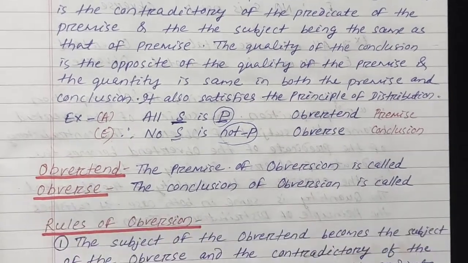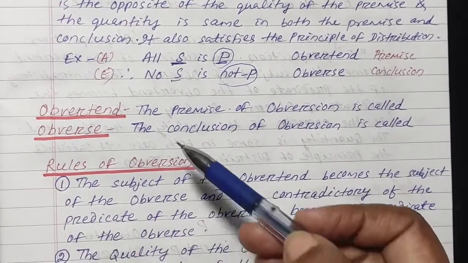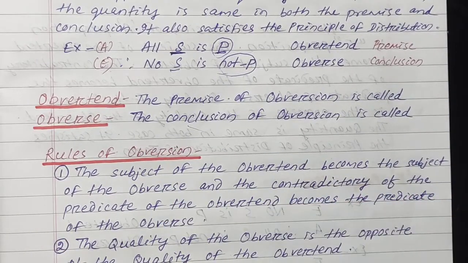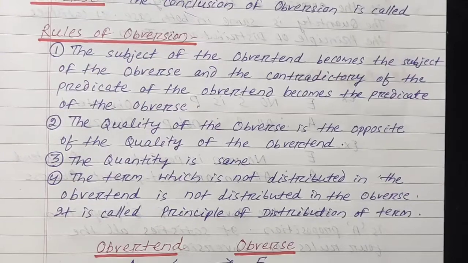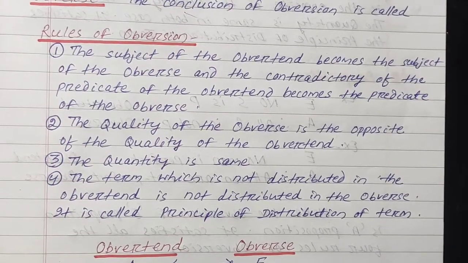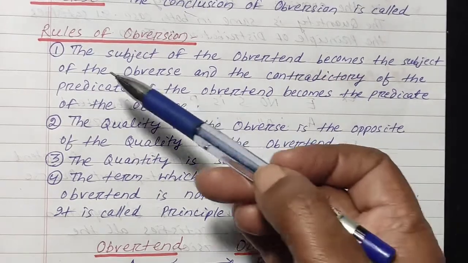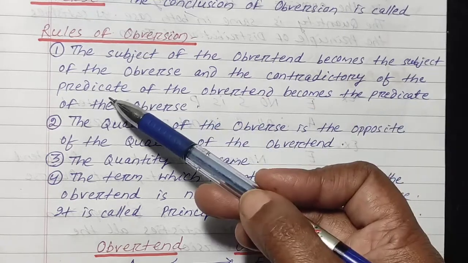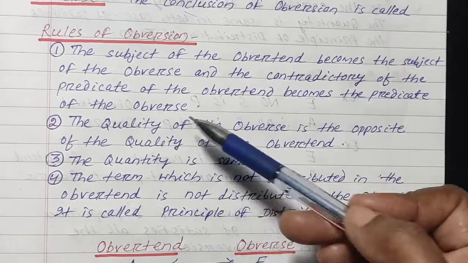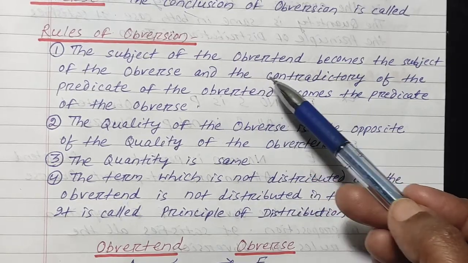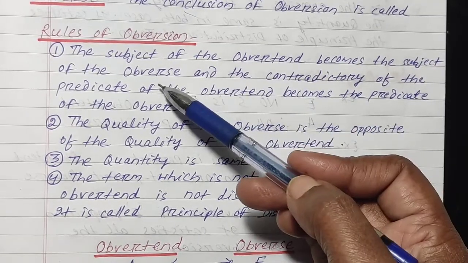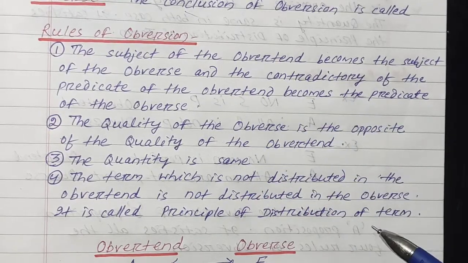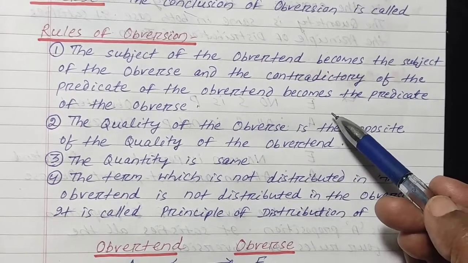Next, what is obvertend? The premise of the obversion is called obvertend and the conclusion of the obversion is called obverse. There are 4 rules in obversion. The first rule: the subject of the obvertend becomes the subject of the obverse, and the contradictory of the predicate of the obvertend becomes the predicate of the obverse. For example, if P, the contradictory of P is not P.